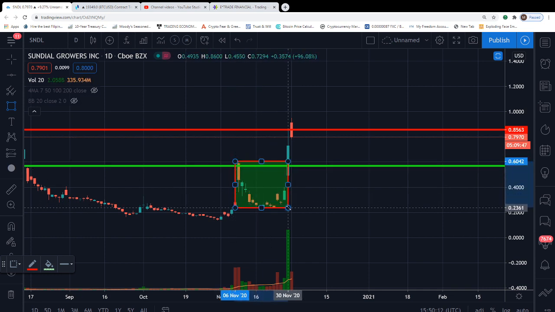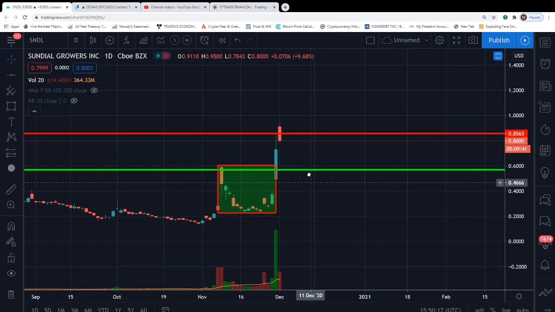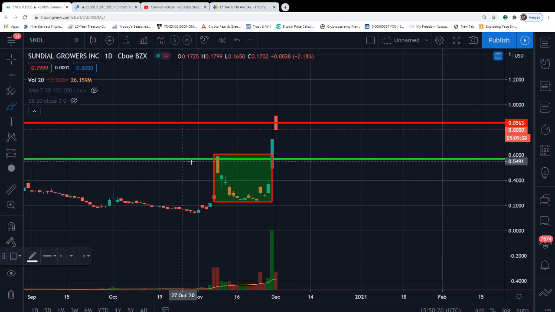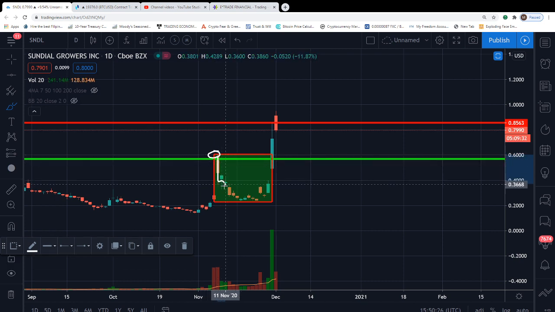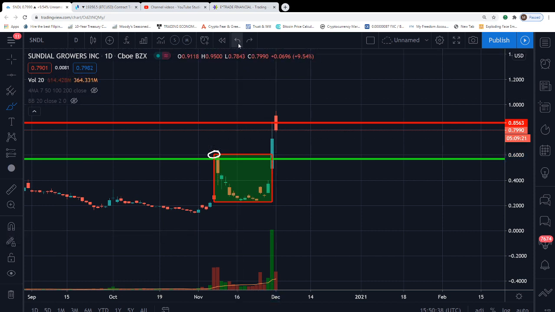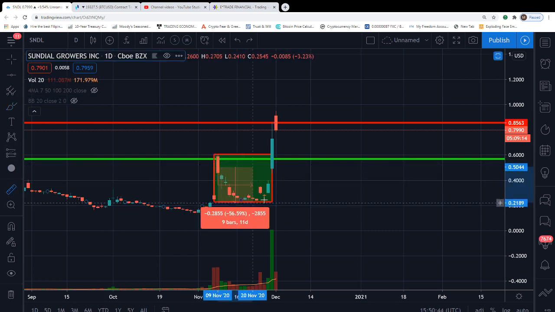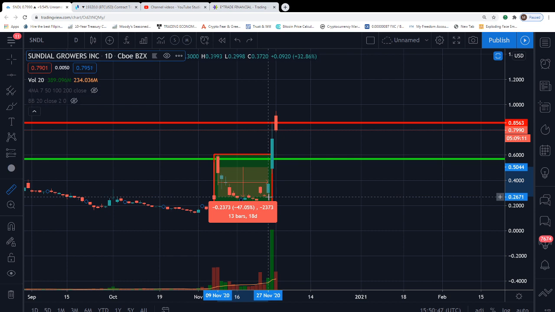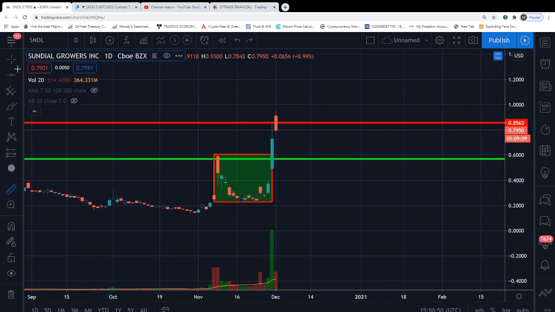We're going to put a box right here, and measure how much time it took for the price to top out at about 56 cents on November the 9th, then make a nice methodical slow move to the downside to bottom, and then find a nice little double bottom. We're not going to measure the breakout candle. Let's just measure the bottoming, cup-like formation and see how much time that took. We're going to start here at November the 9th and take it over to November the 27th. So it took about 18 days. Let's say it could potentially take the same amount of days, and it actually exceeds the 3 to 9 days.